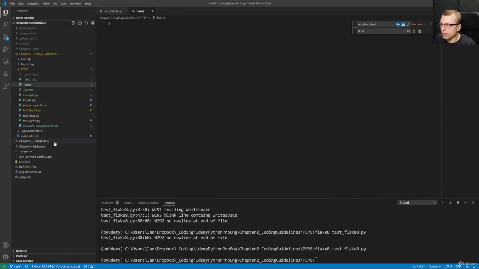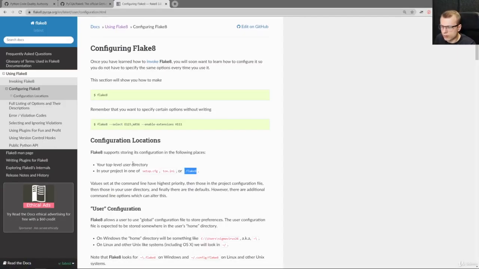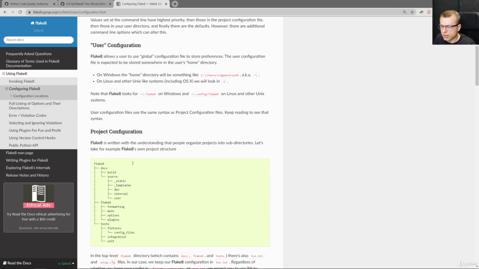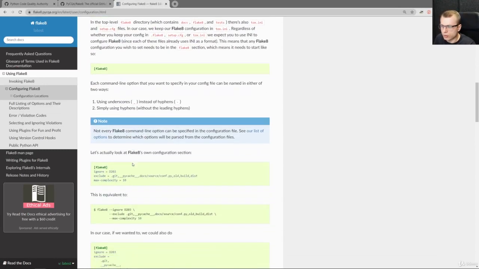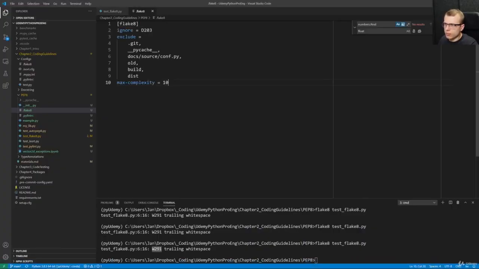And here we can list the warnings we want to disable. If I go back to the documentation, I can scroll down a bit. And here we can see how the configuration file can look. We can now copy the whole part here and paste it into the .flake8 file.